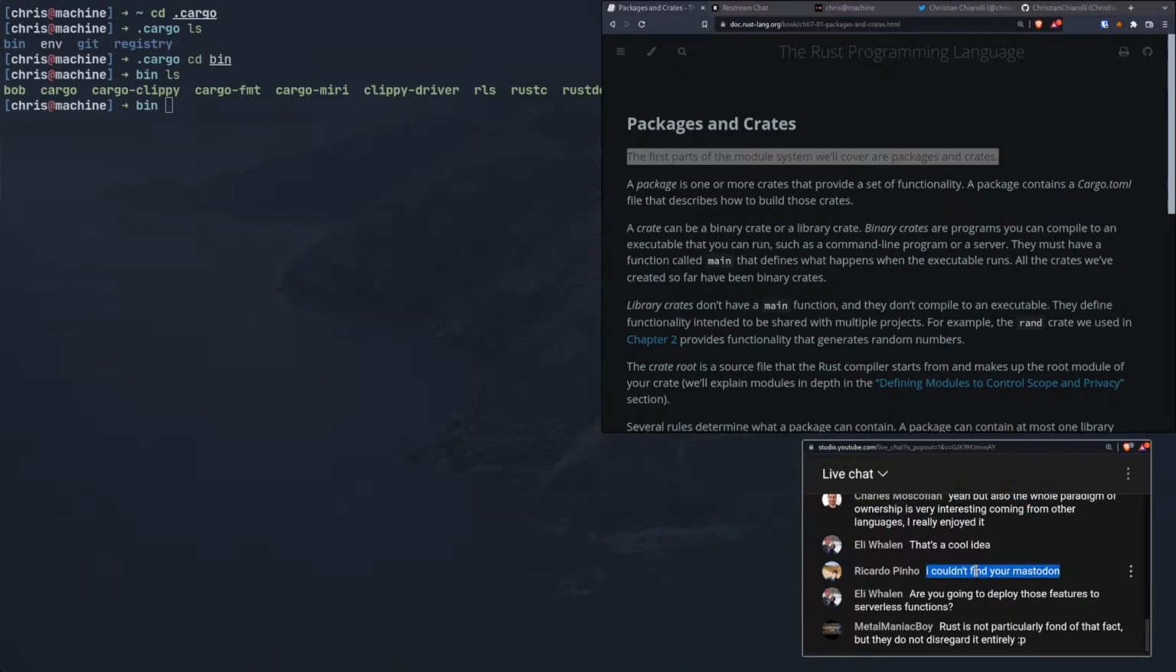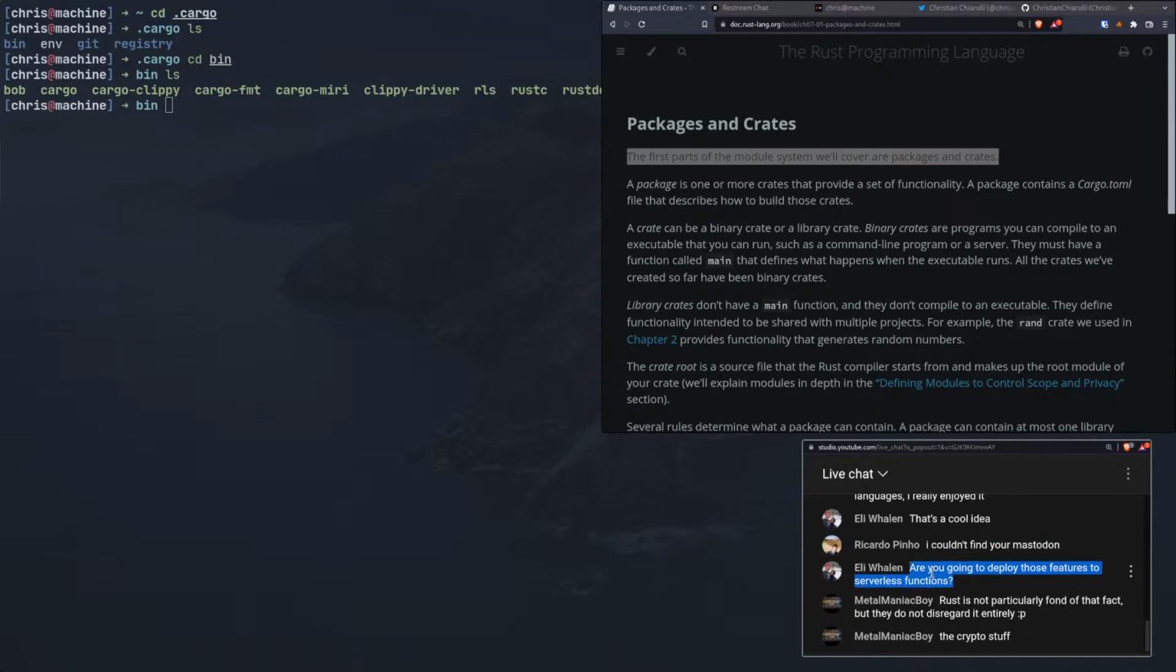I don't have a Mastodon. I plan to get one in the future. Are you going to deploy these features to serverless functions? Yeah, I think that was kind of the plan for the web server, to deploy it on something like, well, really, I don't know. I think Supabase could do it, so I was thinking about maybe using Supabase, and then maybe I could even spin up my own server with it. But something like AWS Lambda in a sense, right? That was kind of my plan.